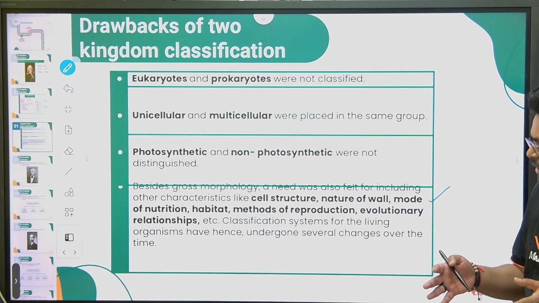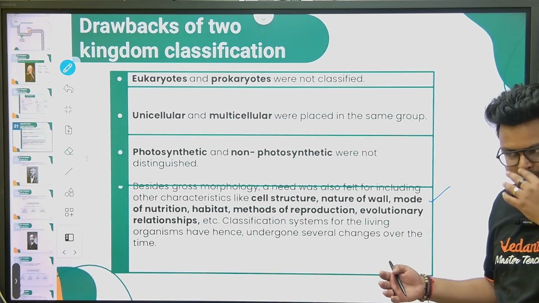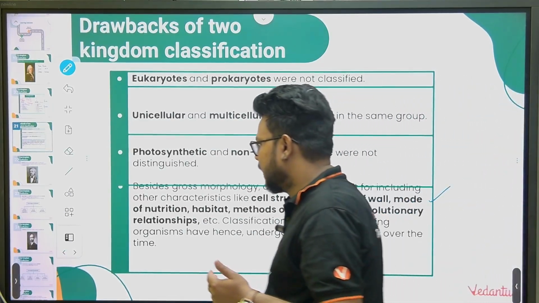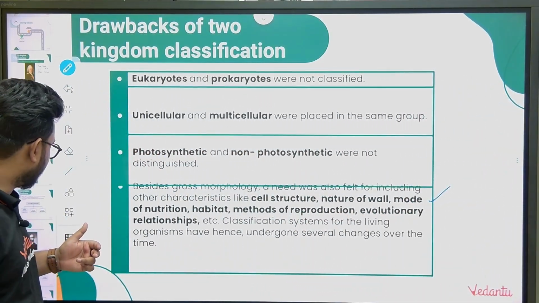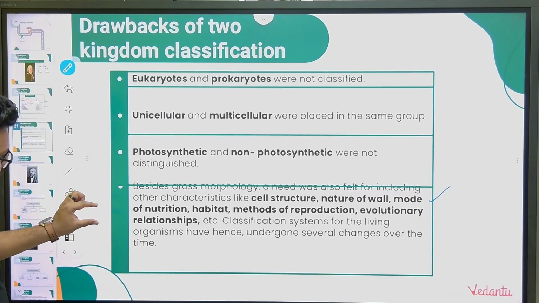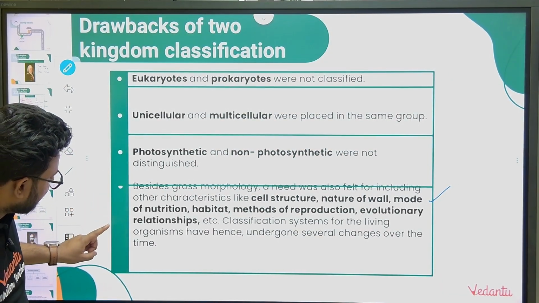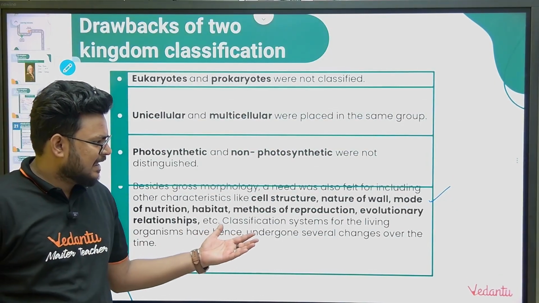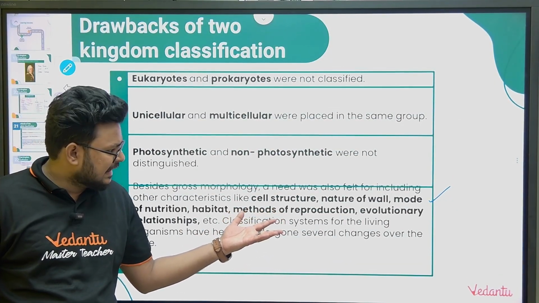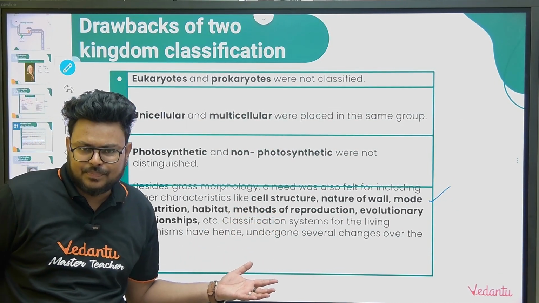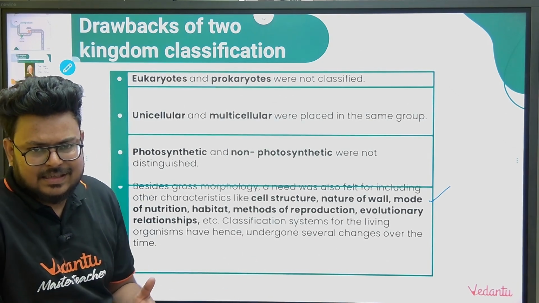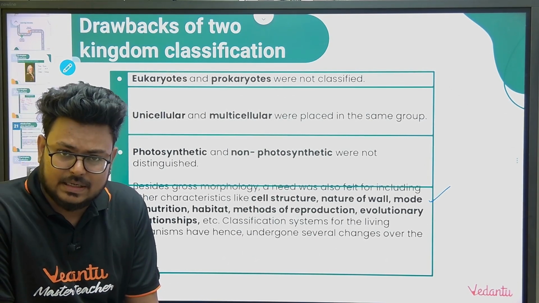Next is Ernst Haeckel. Ernst Haeckel gave the three kingdom classification, and he introduced the kingdom Protista. With Protista, we can say cell organization was considered, because Protista includes all unicellular organisms.